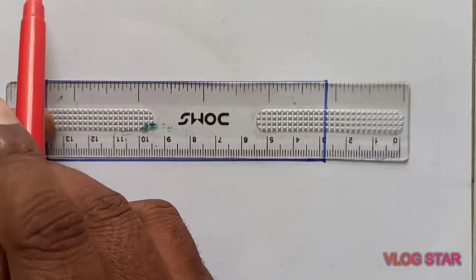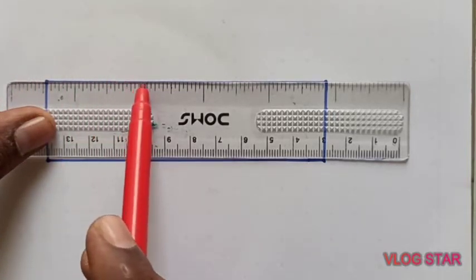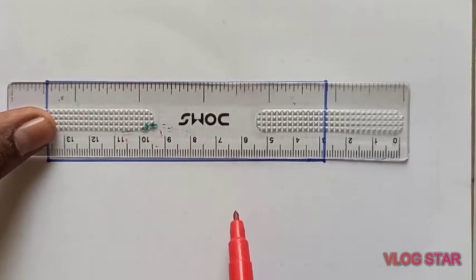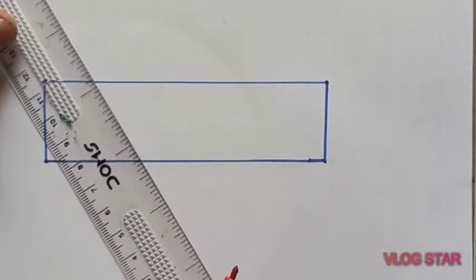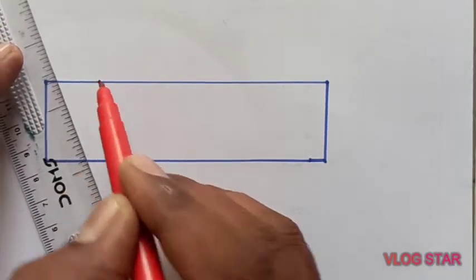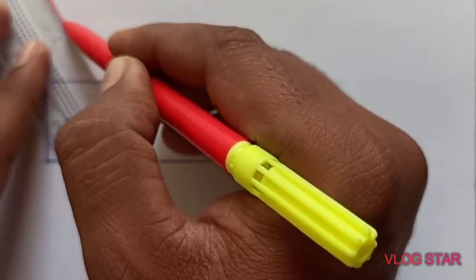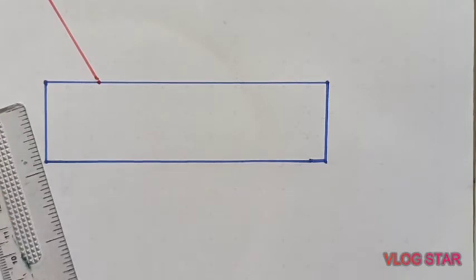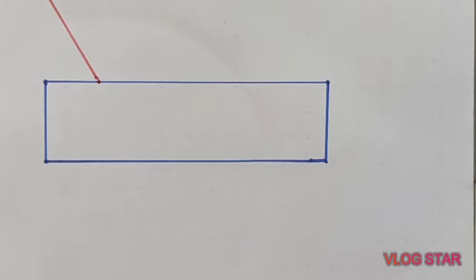So when light enters from air to glass, the medium changes. So this is the interface of two media. Again from glass to air, so incidence and then emergence. What will happen in this process? We will see. Suppose at this point a ray is incident obliquely. Why am I saying obliquely? Because once the ray is perpendicular, there is no refraction. Light will not change its path when it is perpendicular to the surface.